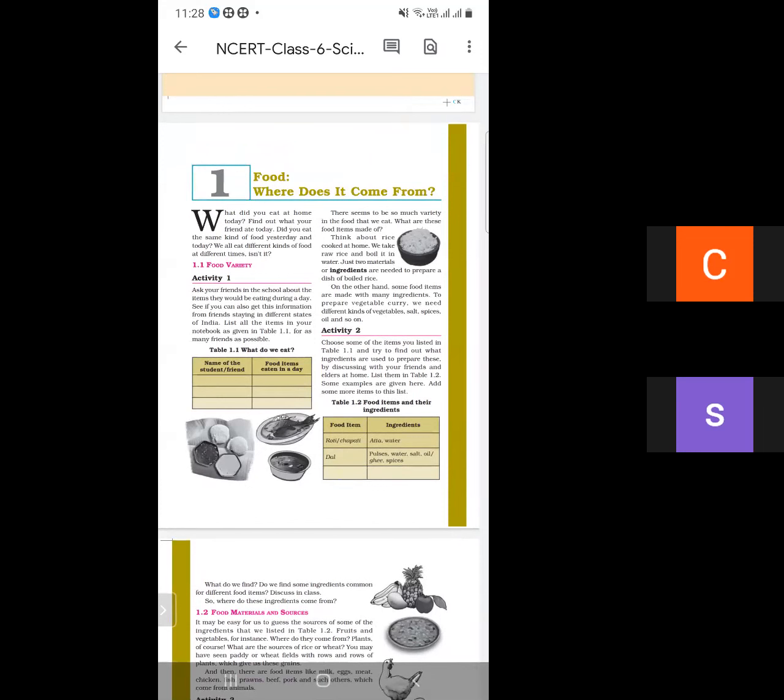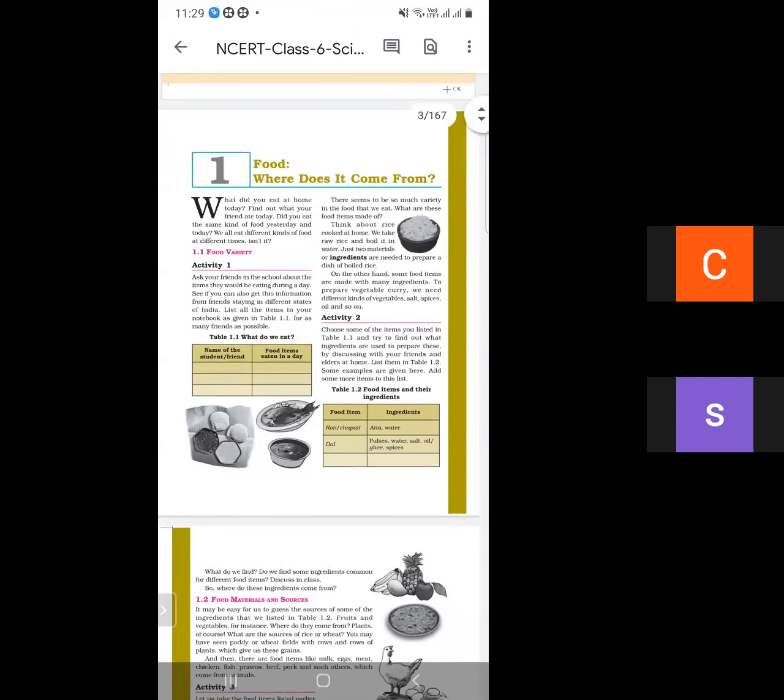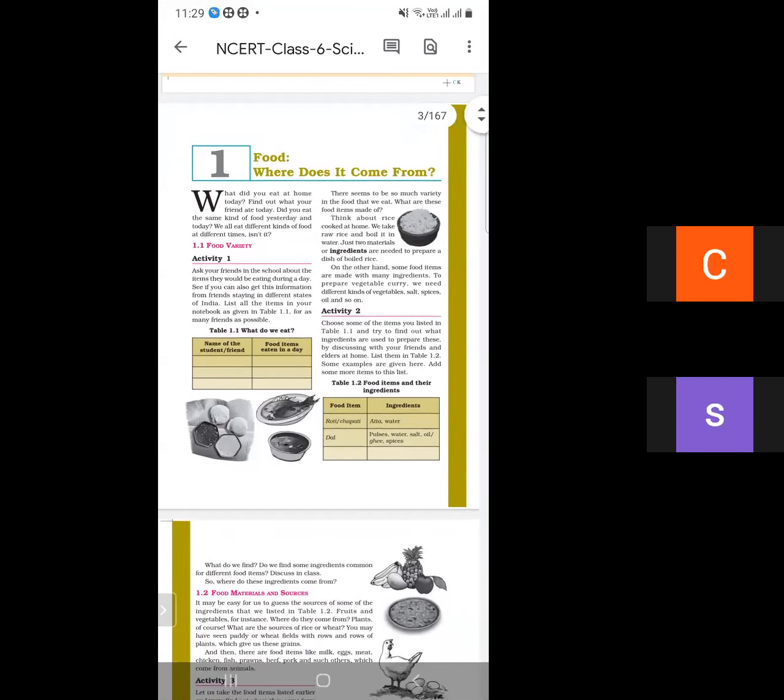First is, what do we mean by food? Second is, why do we need food? Third is, what are ingredients? Fourth is, what are the ingredients of roti and dal?